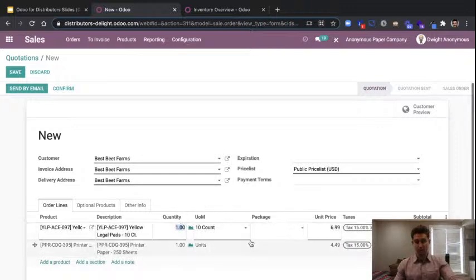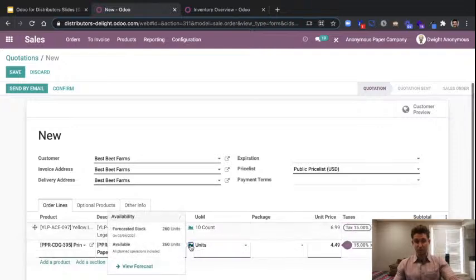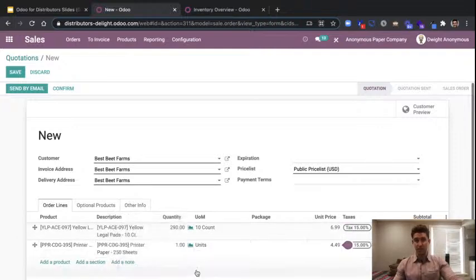And Dwight knows that there's a lot needed here. And he also happens to know that there are other salespeople on the team who are going to be making some big sales later today. So he wants to get this one in early and get this stock reserved for himself. So he's going to sell a good amount of both the yellow legal pads and the printer paper here.